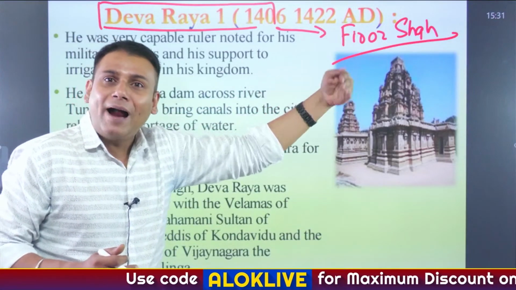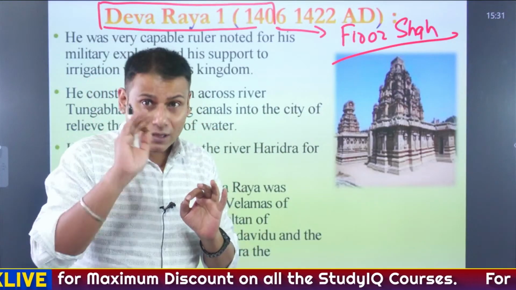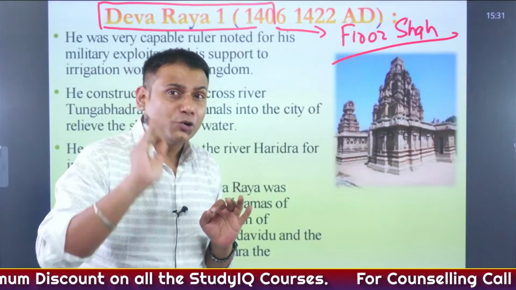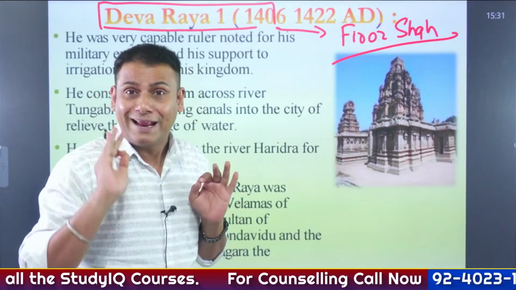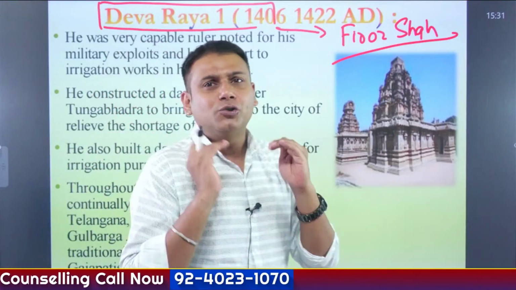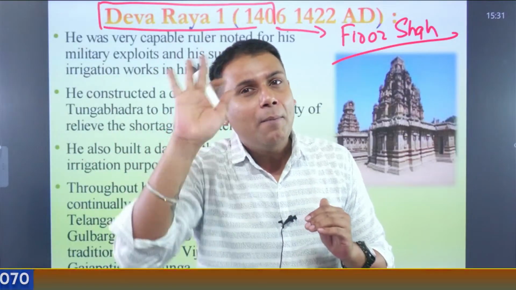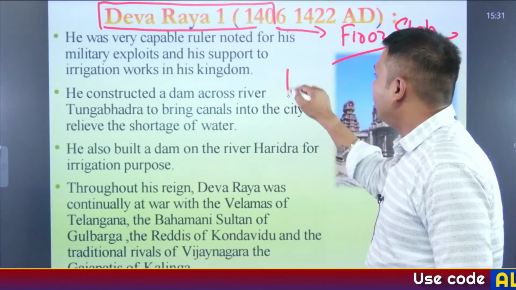And how did the battle ensue between them? Whatever story I'm going to narrate right now, very few sources have authenticated it, but at that time the contemporary historian was Farishta.